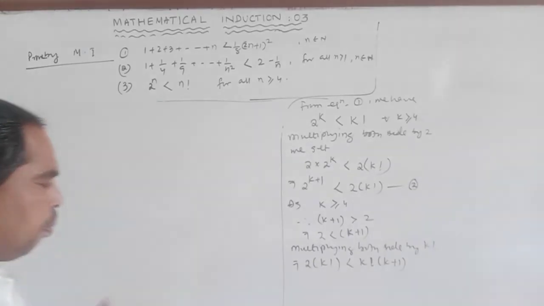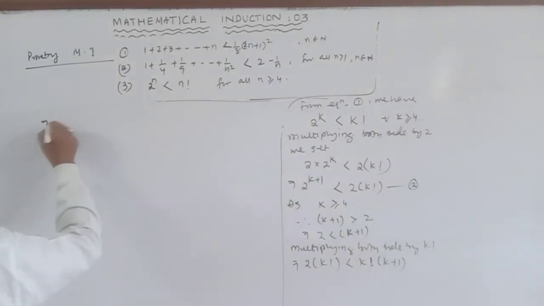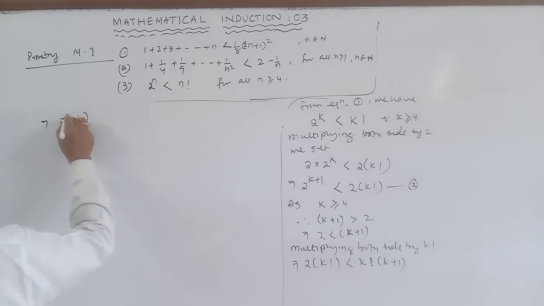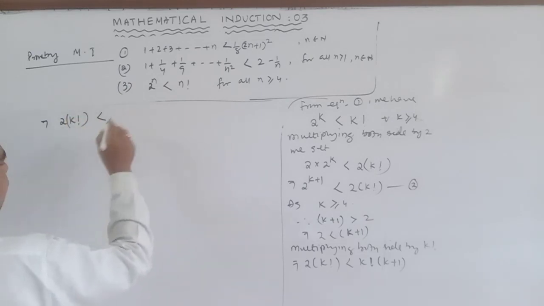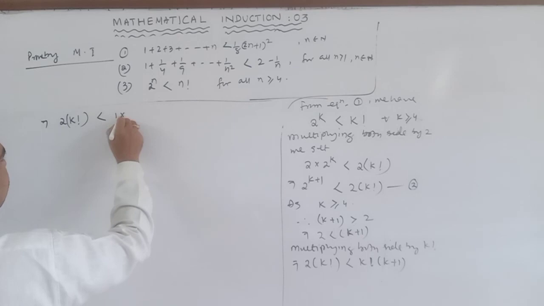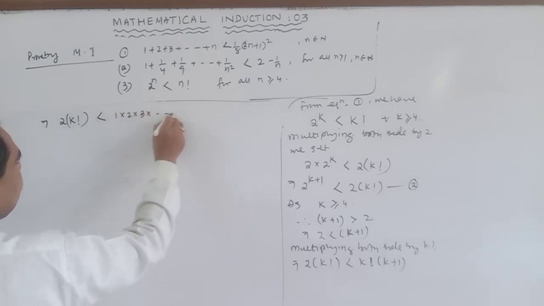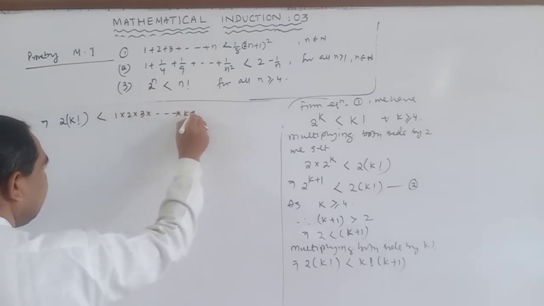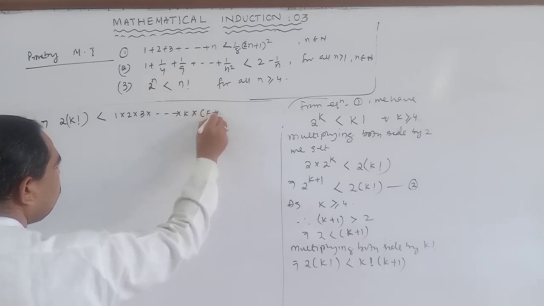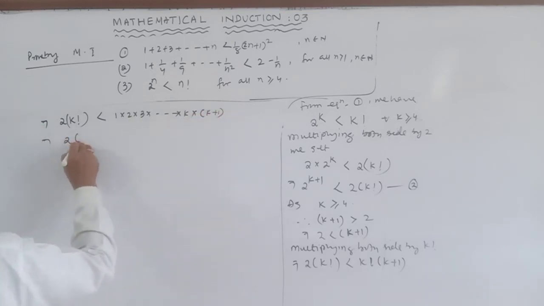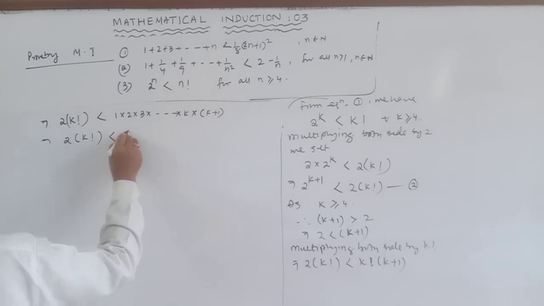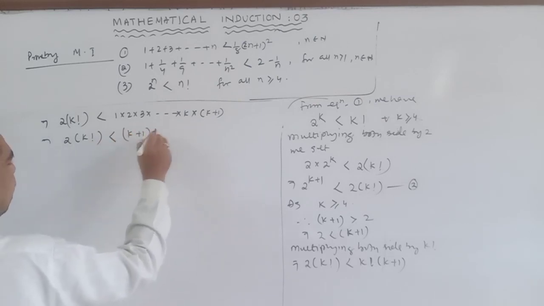So this implies 2 into k factorial is less than k factorial, which means 1 into 2 into 3 up to k into k plus 1. So 2 into factorial k is less than k plus 1 factorial. Equation 3.